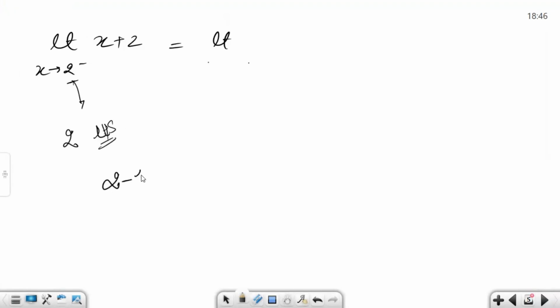So what we can write is 2 minus h. Whenever we are approaching 2 from the left hand side, it's not equal to 2, but it is approaching 2. So we can write it as 2 minus h. Now, as we are changing our variable from x to h, in place of x we will write 2 minus h plus 2, and here we'll write the limit of h tending to 0. Is it clear why we have written this particular expression?